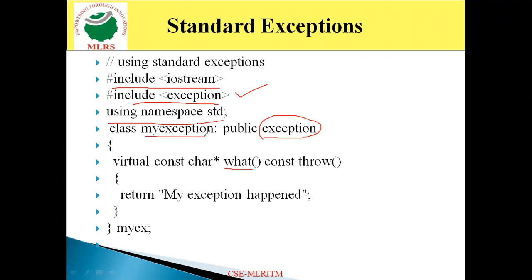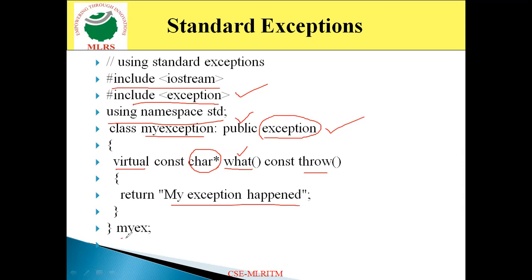Now here I am deriving a new class, myexception. You can specify any name. Here the derived class name is myexception. I am deriving the class from the base class exception, in public mode. In this, I specify a virtual function, that's why I'm using the keyword virtual. And that virtual function is the what function. And I already specified that this function is going to throw the character sequence. And when it executes the function, it simply displays "my exception happened" on the output screen.